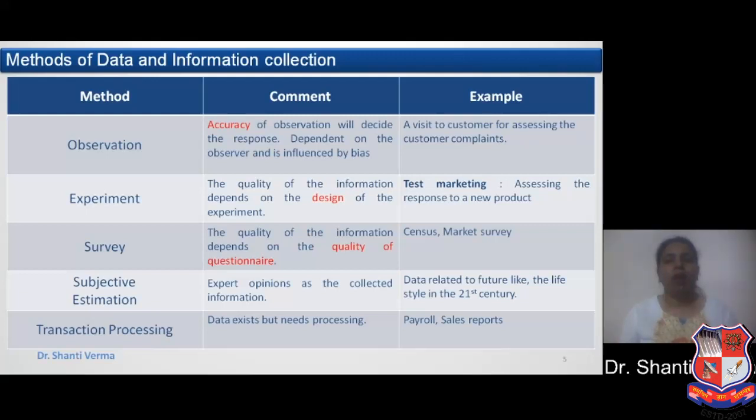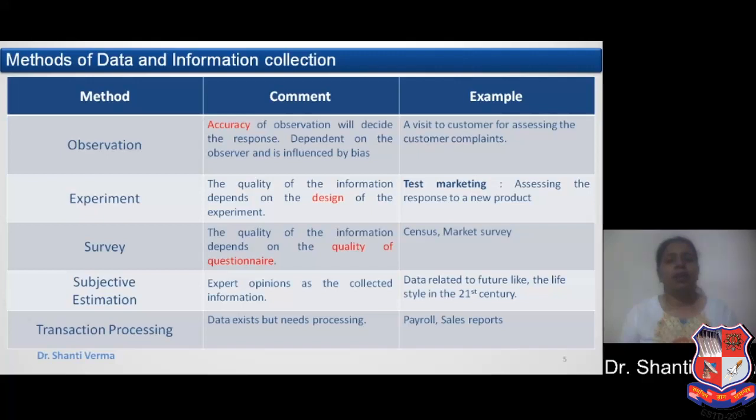In observation, there is the accuracy of observation, which will decide the response. And this observation depends on the observer and is influenced by bias. So it is important while taking any observation that the observation should be accurate and there is no influence of the observer. For example, a visit to a customer for assessing the customer complaints.